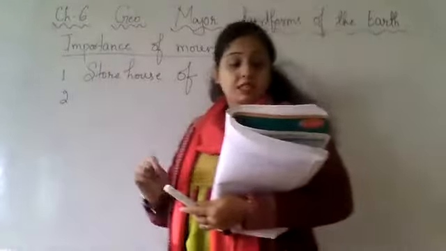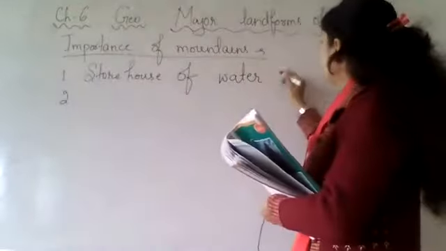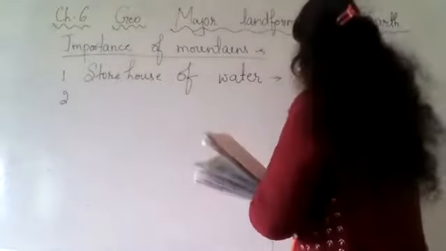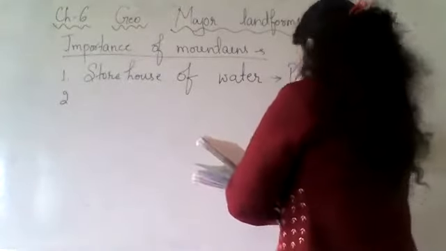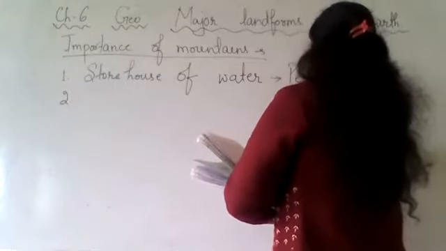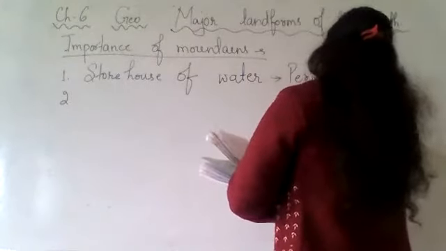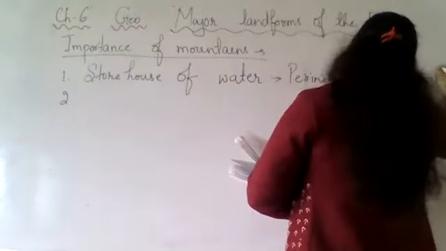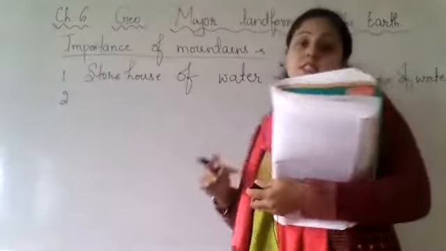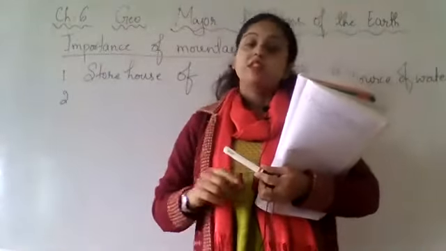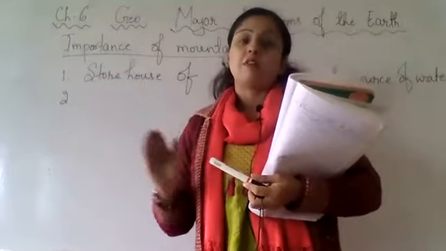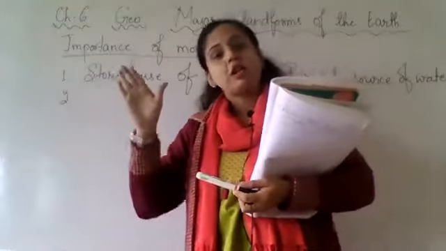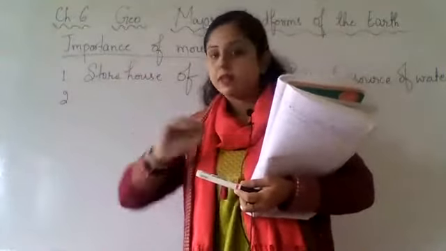Now these rivers and the glaciers are the perennial source of water. Perennial means the water is available throughout the year, the whole year. Okay, it will never dry up.